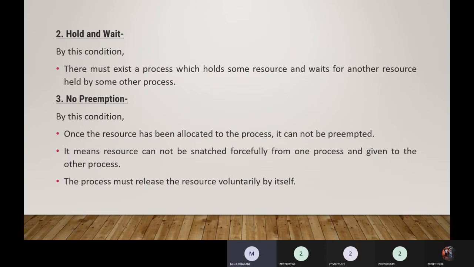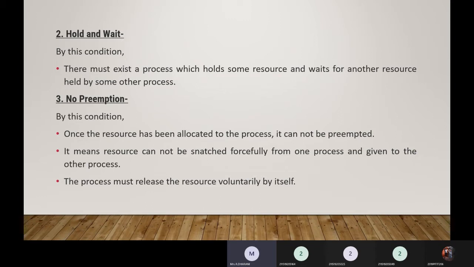The second one is hold and wait. By this condition, there must exist a process which holds some resources and waits for another resource held by some other process. So hold and wait is nothing but a process that has some resource, but it needs to wait for another resource which is held by some other process. This will create a deadlock situation.